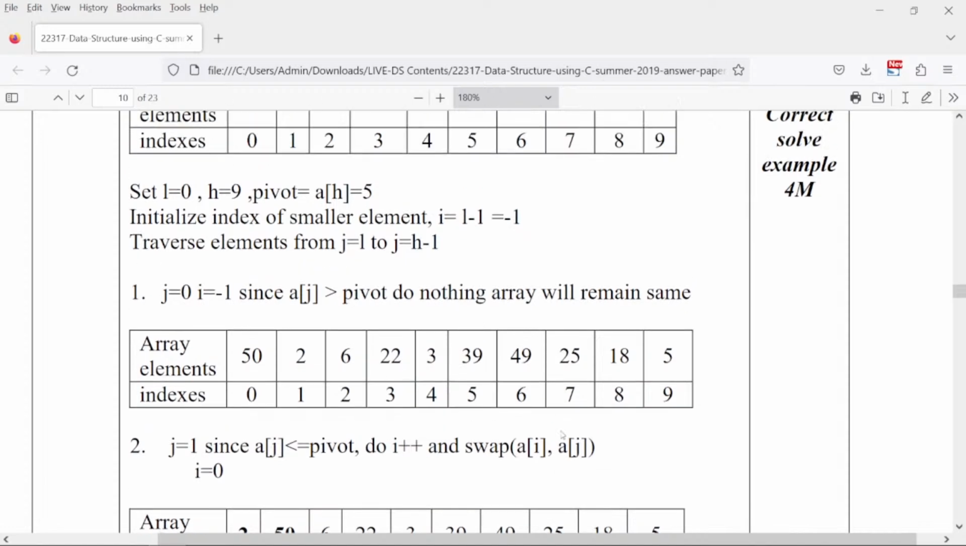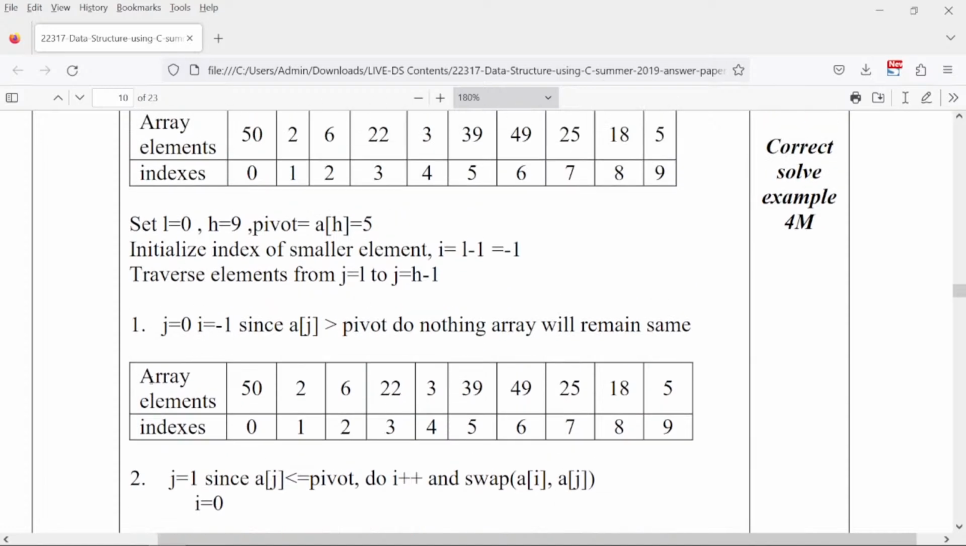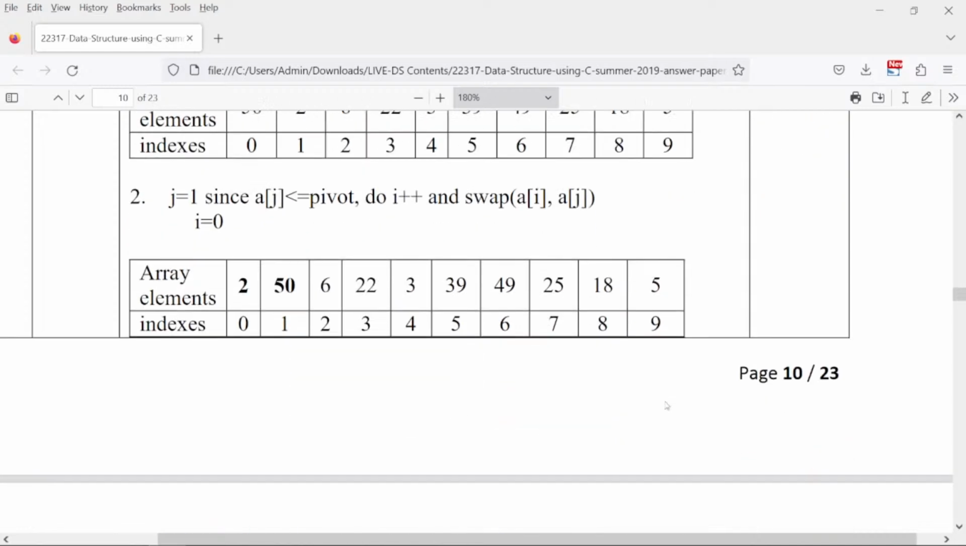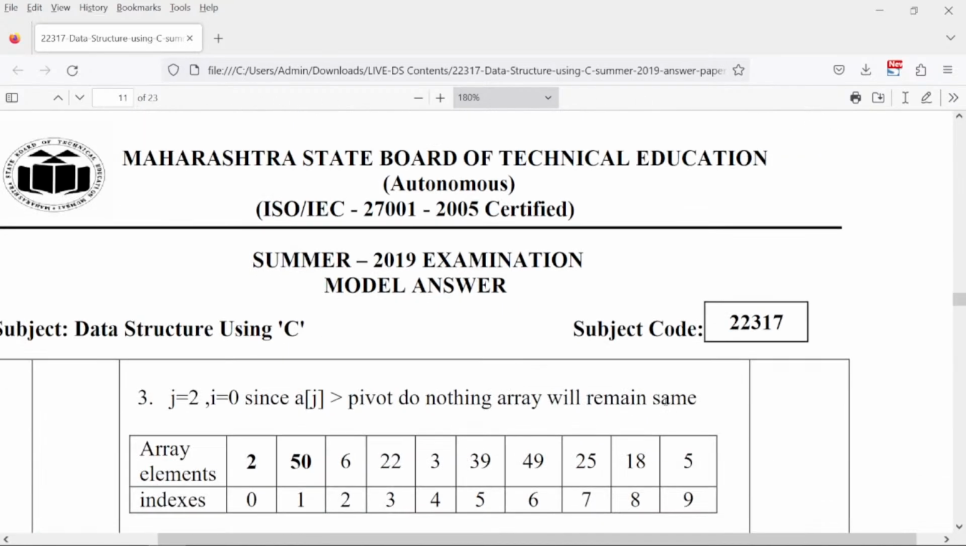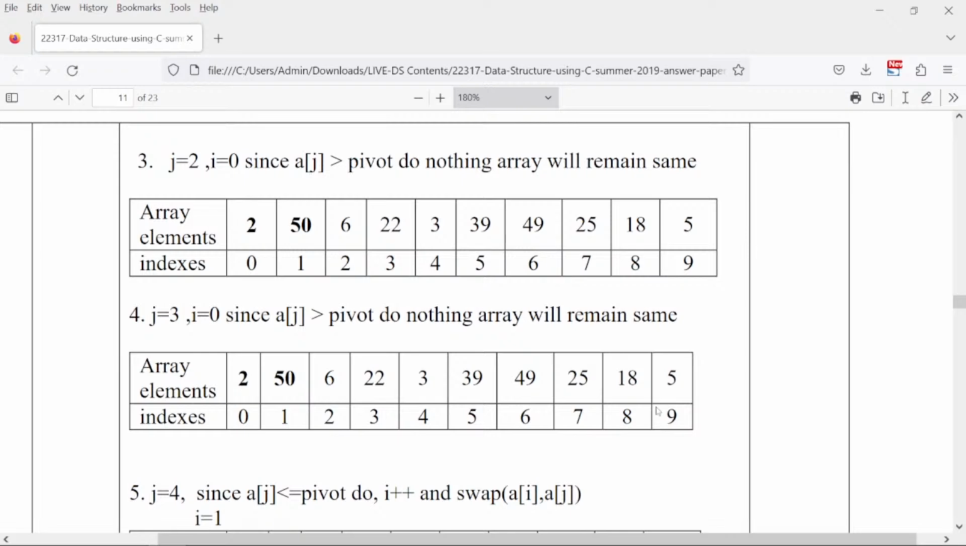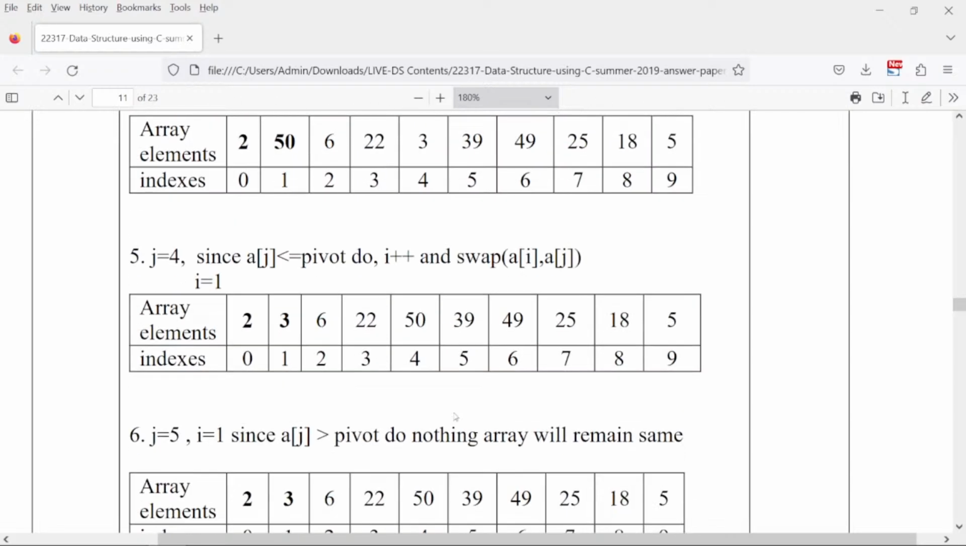So your algorithm also says in the same way. Okay. Since a of j is greater than pivot, do nothing, array will remain same. So if you are looking at this 39, you only have to see that everything smaller than it comes to this side and everything greater comes to the right hand side. Okay. So you have to give each and every step over here for quick sort.